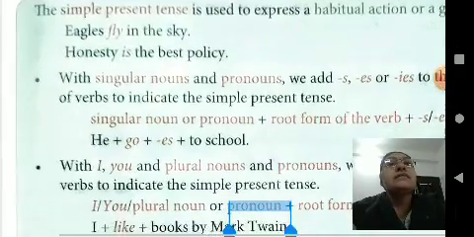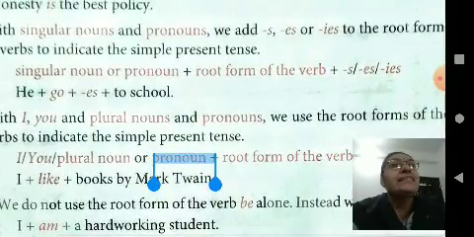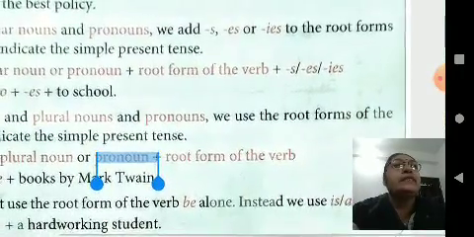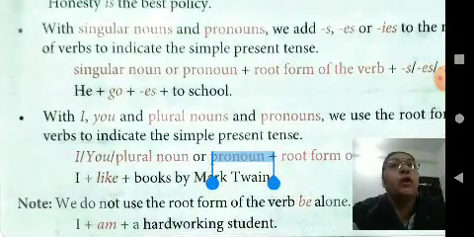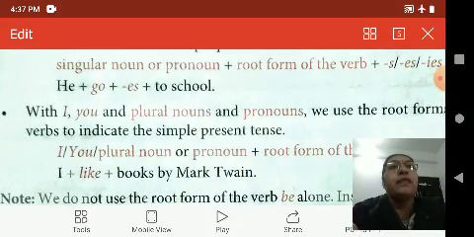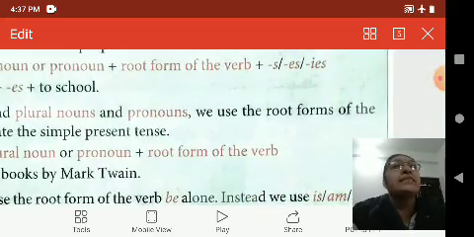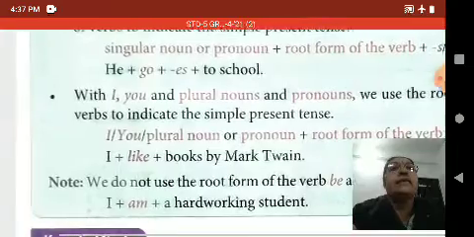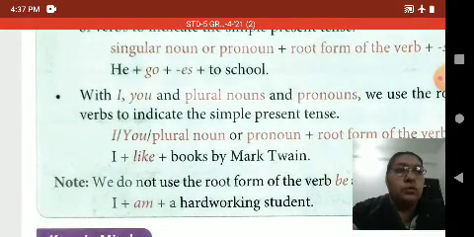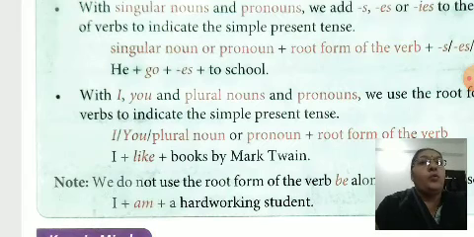With singular nouns and pronouns, we add s, es or ies to the root forms of verbs to indicate the simple present tense. Singular noun or pronoun plus root form of the verb plus s, es or ies. He goes to school. Here we use es with go.